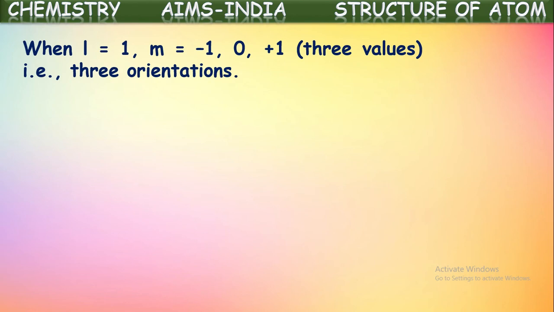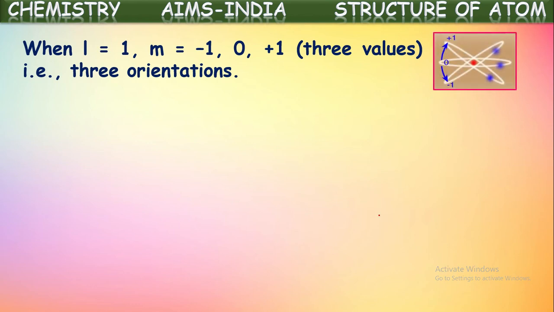When l is equal to 1, then what will be the m values? Minus l to plus l including 0 means minus 1, 0, plus 1. So three orientations are possible. Each orientation is considered as one orbital. Now in the l is equal to 1 subshell, that means in the P subshell, there are 3 orbitals. In this way, three kinds of orientations are possible. Each one is in one direction. One is along the X axis, one along the Y axis, and one along the Z axis. In this way, three orientations are possible in the P subshell.